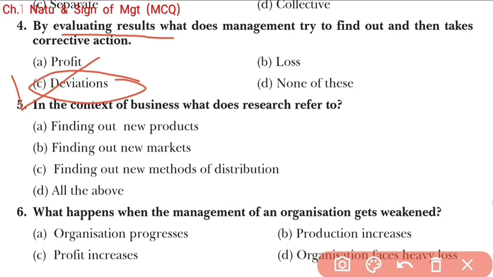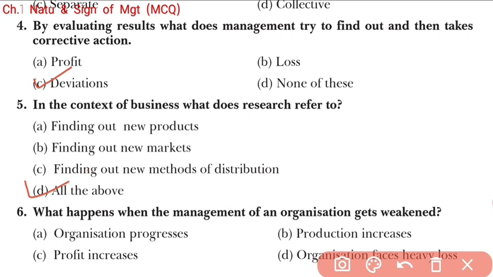Now come back to question five. So here option D is the first correct, C is the fourth. Now in question number five, in the context of business, what does research refer to? Finding out a new product, finding out a new market, that is also correct, finding out a new method of distribution. So students, now we can see the main objective of a business making research in the market is all of the above, right? So here option D, all of the above, is the right answer.